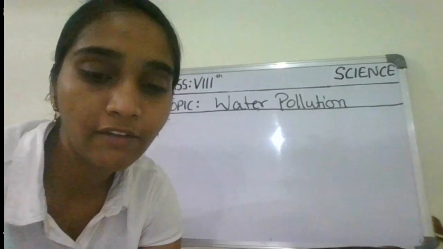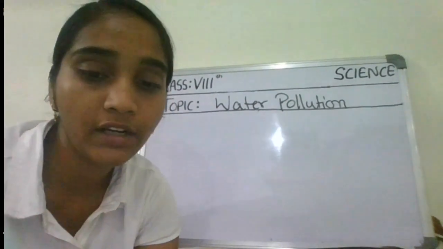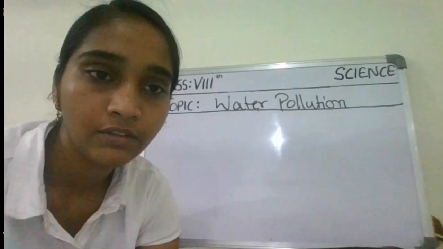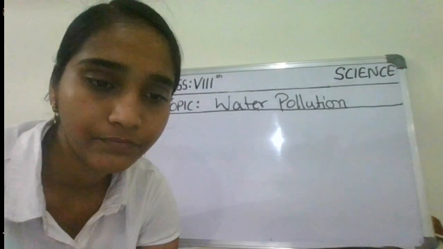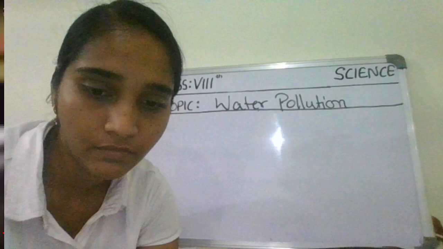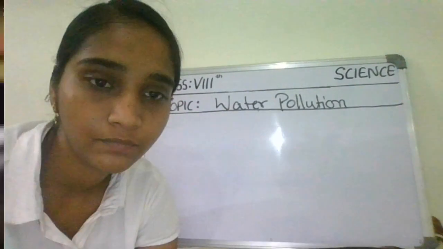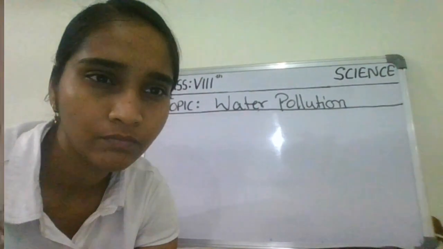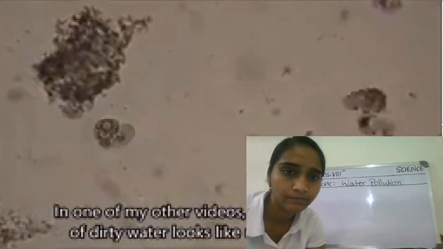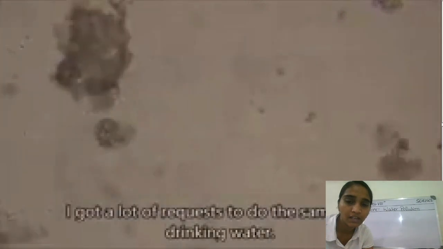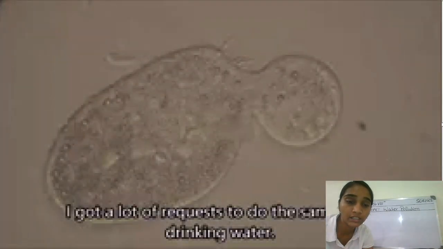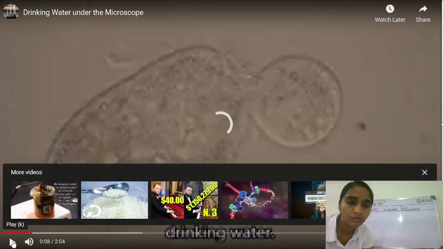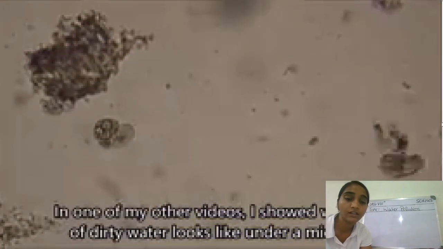So basically what we have done, we have taken drinking water, right? Which we usually drink in the small bottles which we have. And now see, we are looking at this under the microscope. You see, we have taken this water.